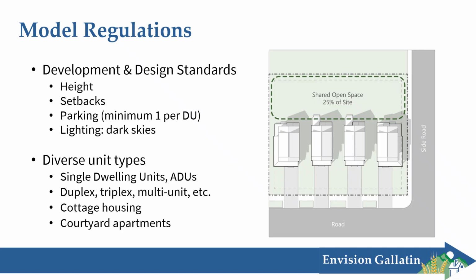And in this section, we've got a list of all our different unit types. 2 of them that you may not have heard before are cottage housing and courtyard developments. So cottage housing looks like the image on the right. You have a group of typically smaller units that tend to be more affordable, that share open space. So the requirement in the model code is a 25% open space dedication. This type of development was really popular in public outreach, so we wanted to make sure that we allowed for cottage housing and included some standards for that.